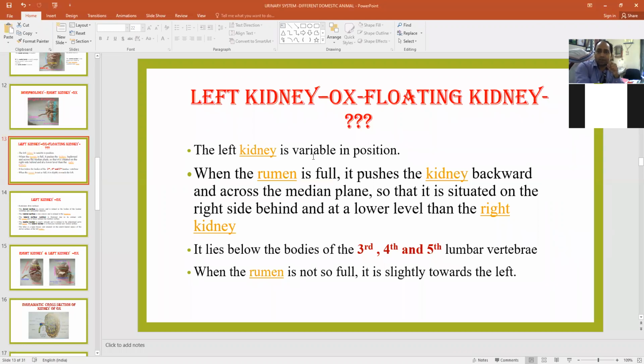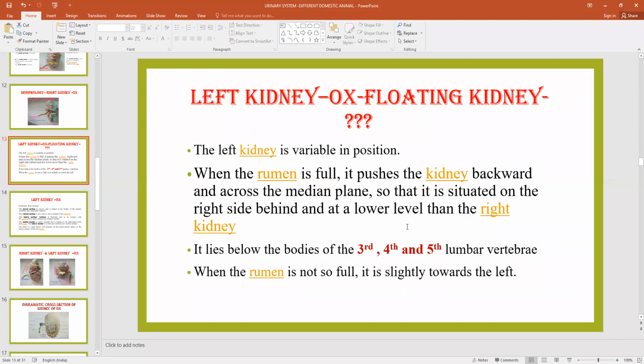So this is the normal position of the left kidney, which depends upon the content of the rumen. So why is the left kidney known as floating kidney? Because when the rumen is filled with content, it pushes the kidney backward in position and it crosses the median plane. So it is situated on the right side, behind the lower level of the right kidney.